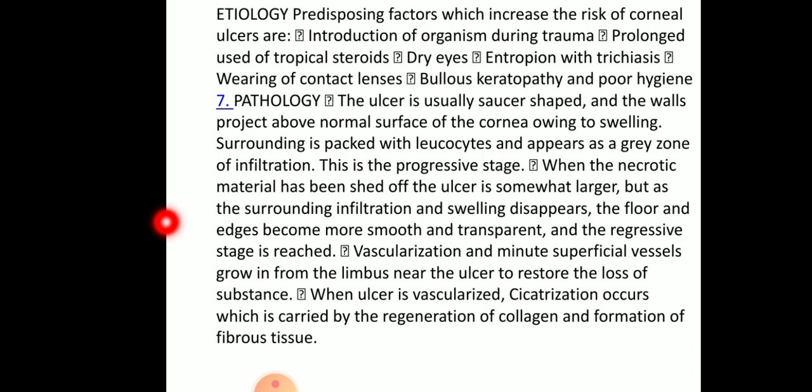Surrounding is packed with leukocytes and appears as a grey zone of infiltration. This is the progressive stage, when it appears as a grey zone. When the necrotic material has been shed off, the ulcer is somewhat larger. Necrotic material, when it is removed, the ulcer becomes more.